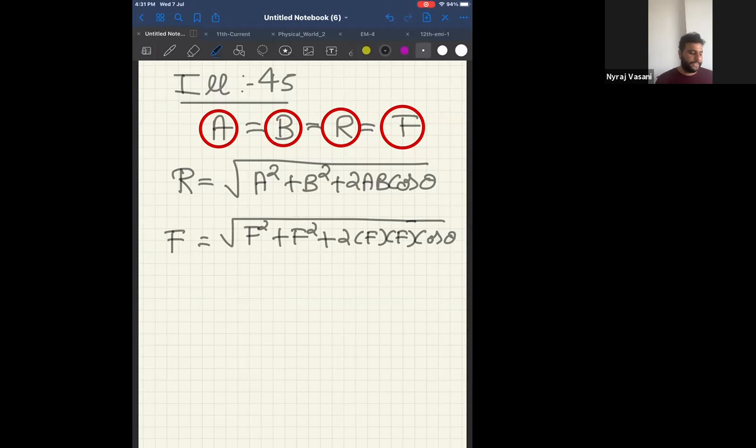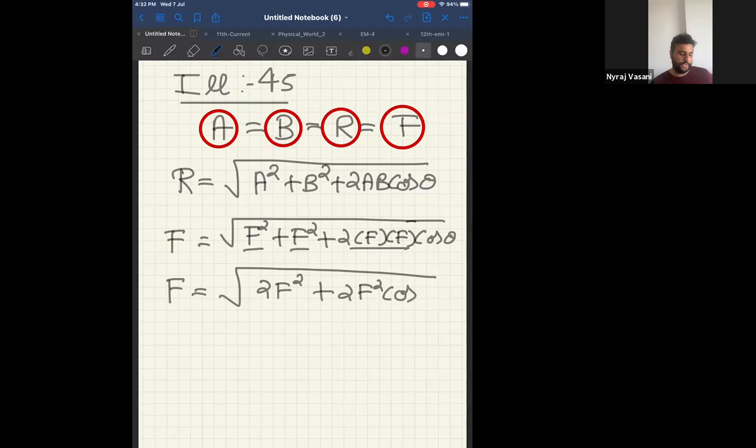Now I will do it step by step. From here it is pure maths. Please look at the screen. Therefore, can I say F is equal to square root of F square plus F square, which will be 2F square, plus 2F square cos theta?